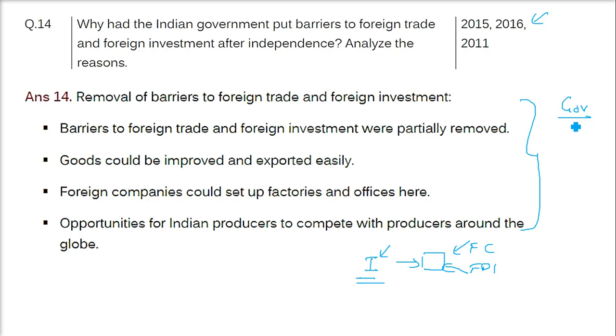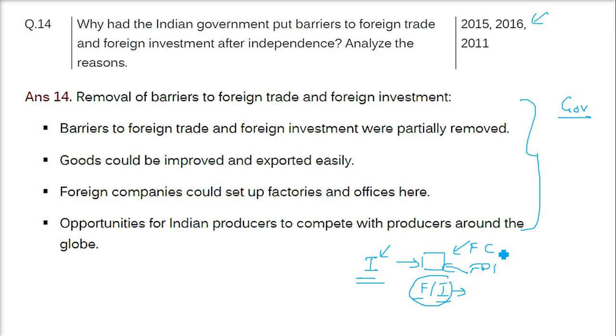So this question is saying that when the government somewhat released the barriers, when they removed certain kinds of barriers. But after independence, the basic reason was that our farmers and our industrialists, first of all, we didn't have that many industrialists. So we wanted the farmers and industrialists to gain momentum, to make certain goods for their country, so that the country may use them and the economy is good.